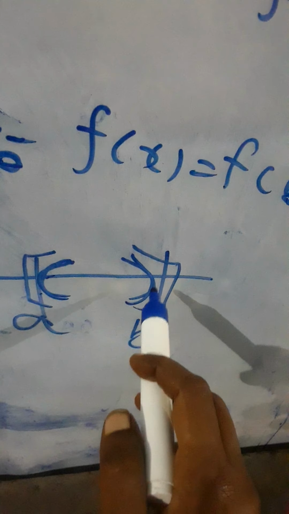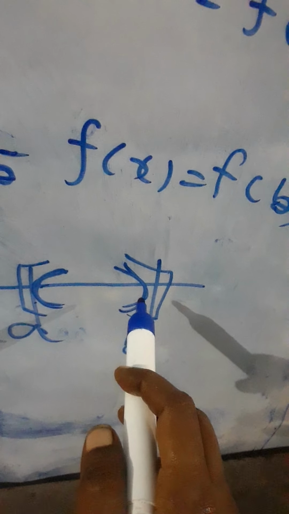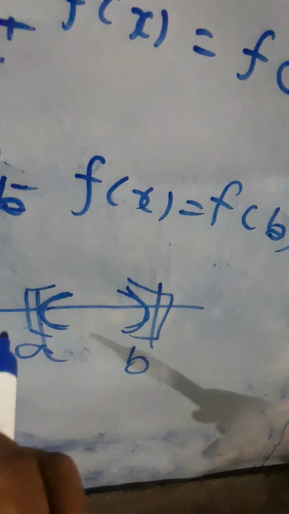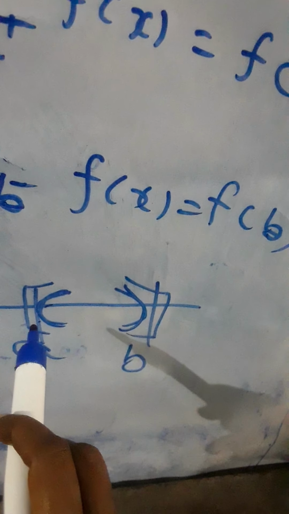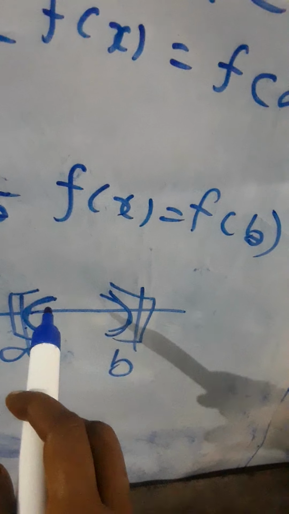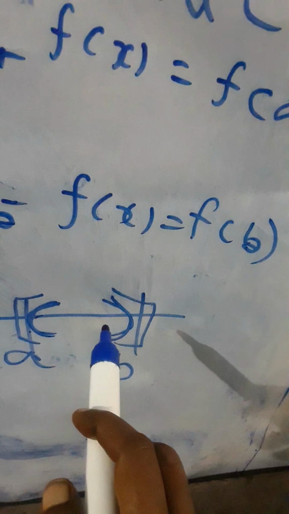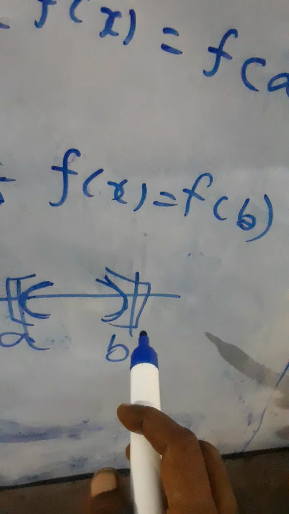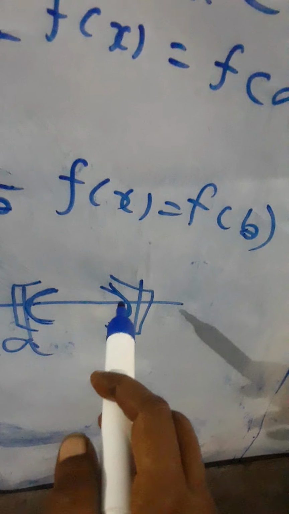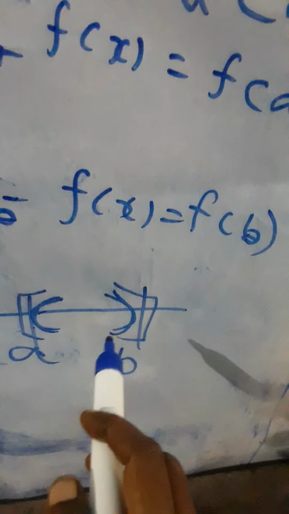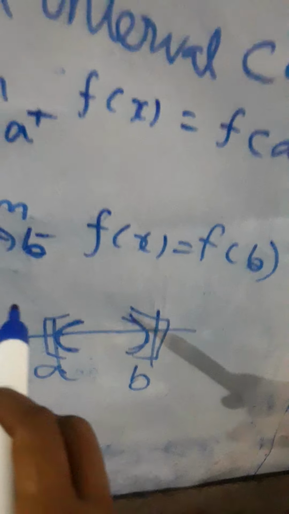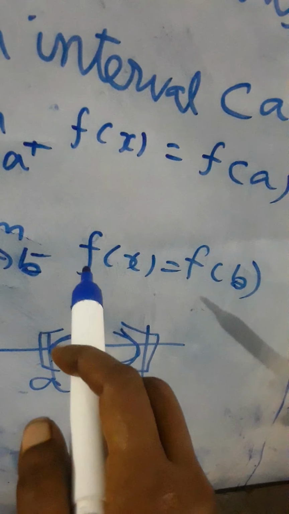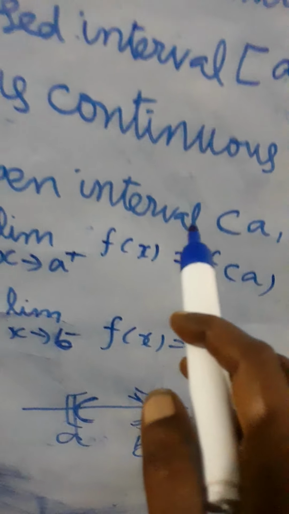B minus means the points within b. From a to b, the points from a onwards are called a plus, and the points from b back towards a are b minus. B minus means within b. Limit x tends to b minus f of x equal to f of b.